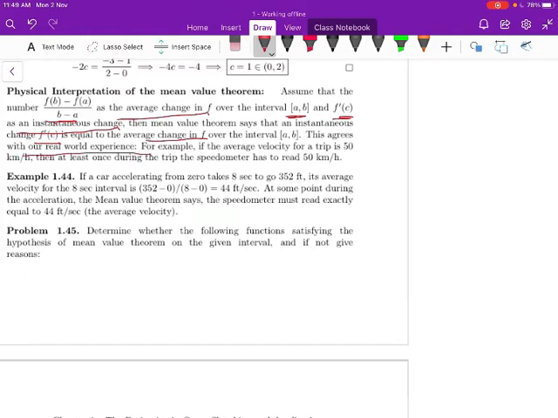For example, if the average velocity for a trip is 50 km per hour, then at least once during the trip the speedometer has to read 50 km per hour. Suppose you assume that the average velocity in a trip is 50 km per hour, you can observe in the car speedometer that it reads 50 km per hour at least once. So at one point at least, the average velocity and instantaneous velocity are the same. So this is the physical interpretation of the Mean Value theorem.